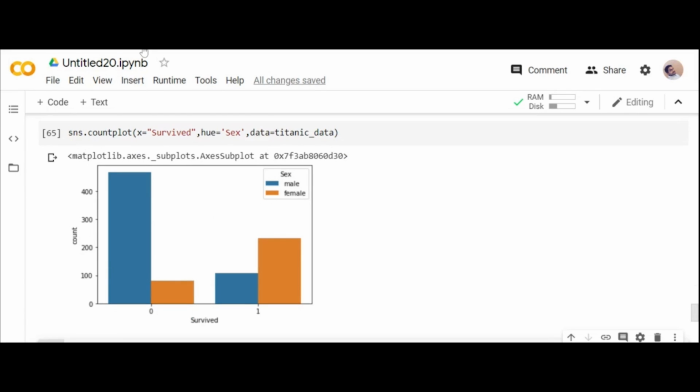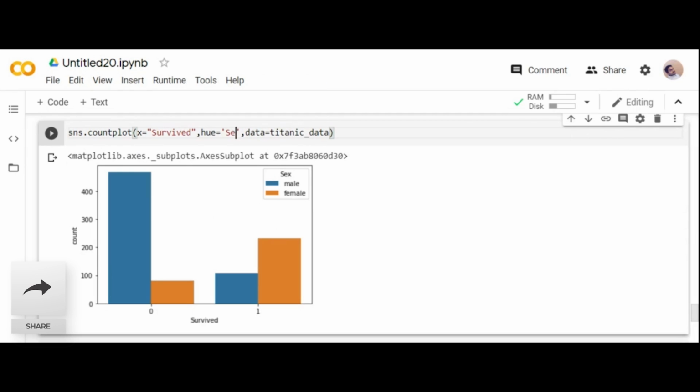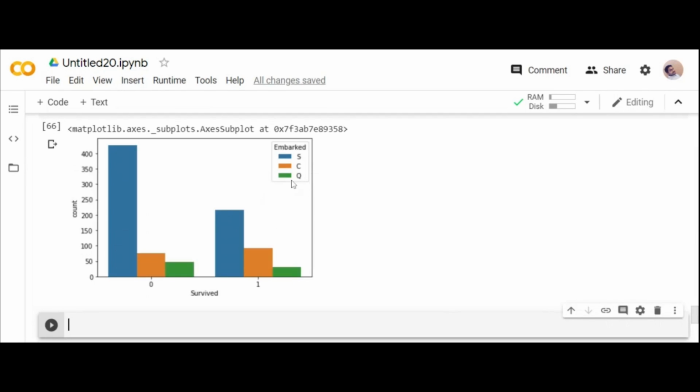That's what you can observe from the graph. And you can try it out for different things. If you have given for sex, you can also go for embarked. See, what does it throw you? From which place a greater number of people have died.